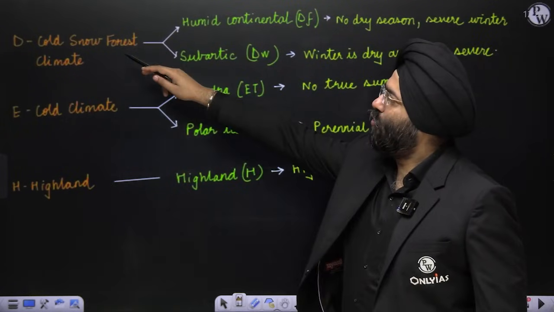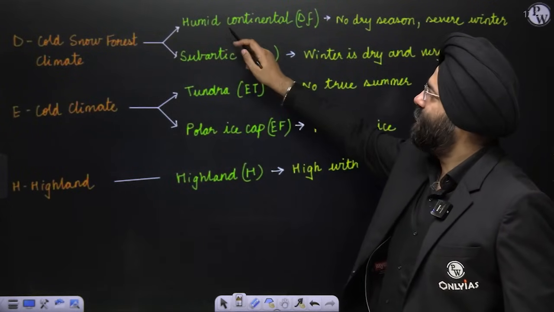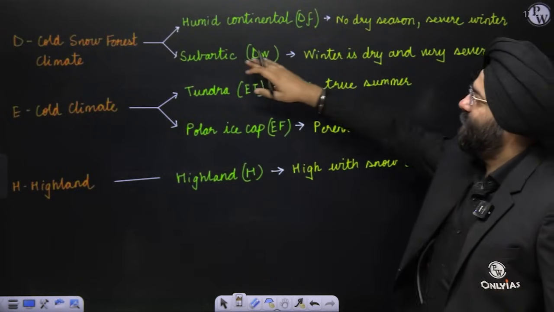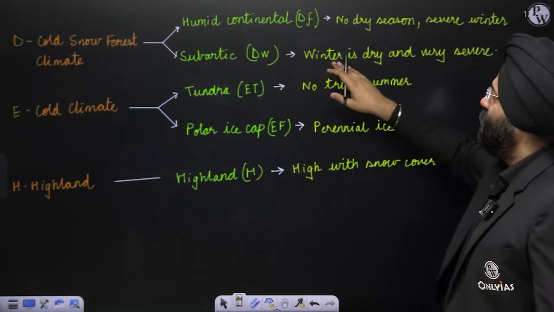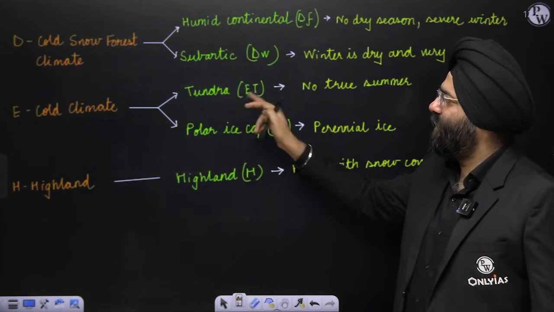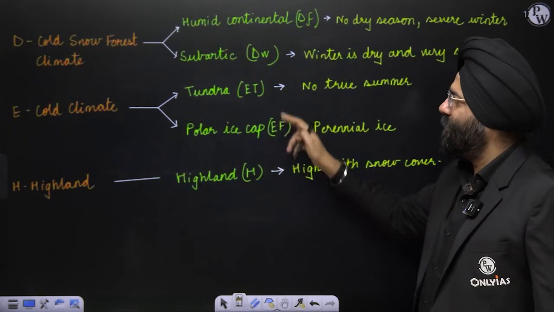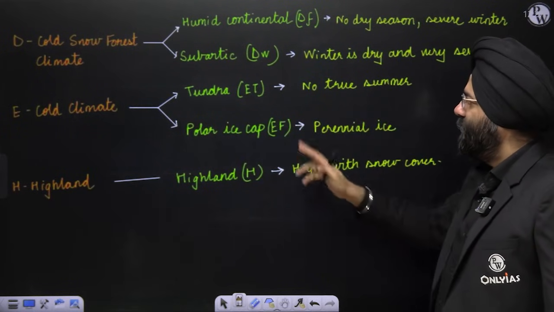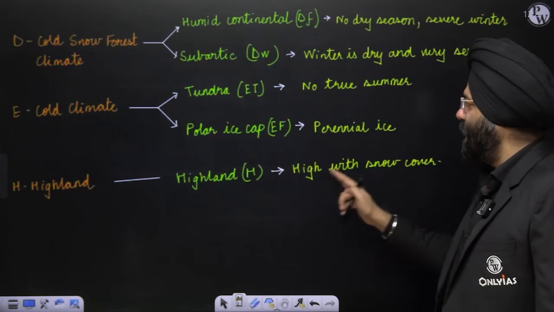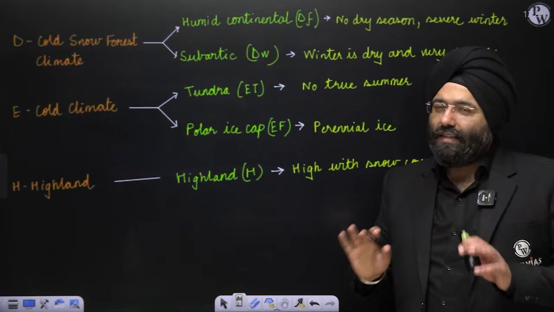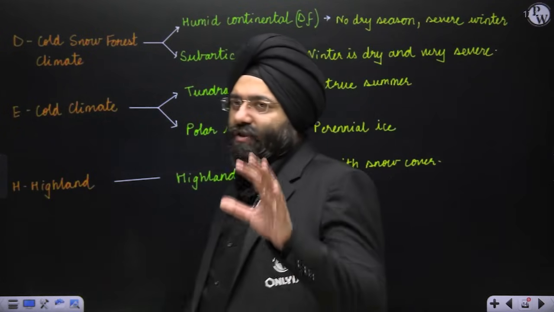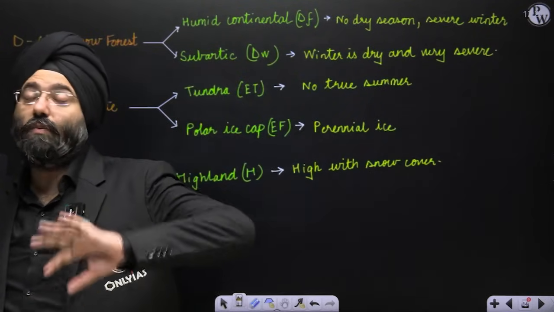D, snow covered forest is divided into two categories. Humid continental DF, no dry season, severe winter. Then subarctic DW, winter is dry and very severe. Cold climate is divided into two categories, tundra ET and polar ice cap EF. Tundra is no true summer and this is perennial ice covered. Highland, it is H, high with snow cover. So this is again the possibilities that he has given. These are the possibilities of the type of climate that you can come across in the world.